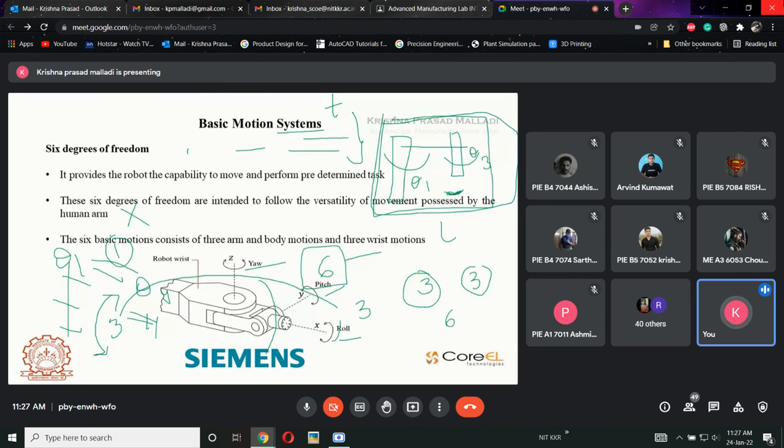So if the skeleton has two similar ones, then we will consider it as one. But if the robot is similar with the end effector, we are not going to consider these two as similar. We will consider this as separate and this as separate. Together the robot will have 6 degrees of freedom in actual. In particular, if we want, we can have 12 degrees of freedom, with respect to positive as well as negative separately. So 6 degrees of freedom is where we consider positive and negative as one.